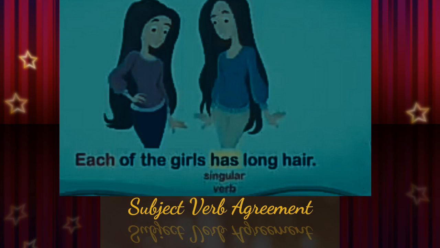Whenever we start a sentence with each, everybody, everyone, everything, either, none, one, neither, no one, nothing, etc., it should be followed by singular verb forms. Understood? Each of the girls. So the subject becomes singular, and that's why we have to use a singular verb form. So that is what we have learned next.